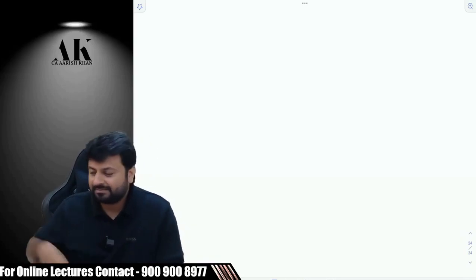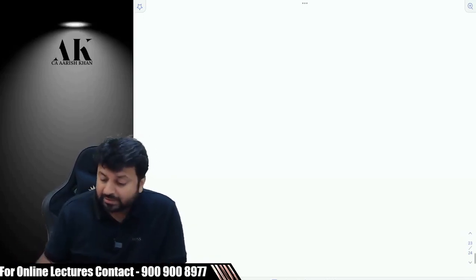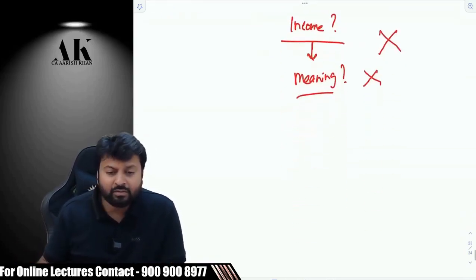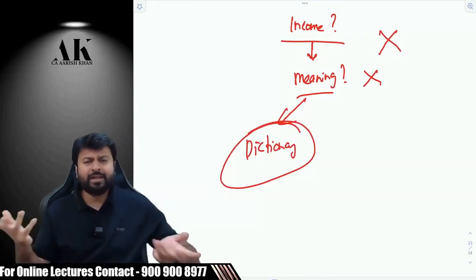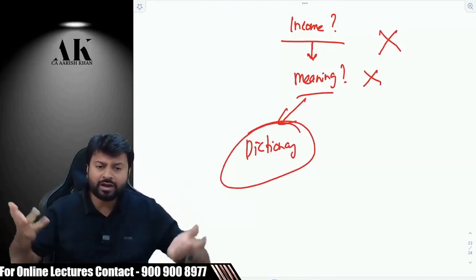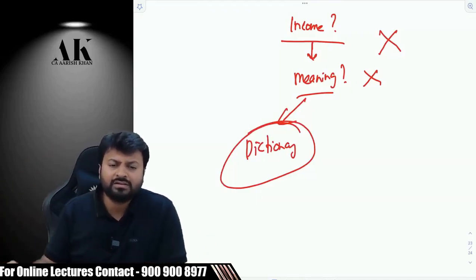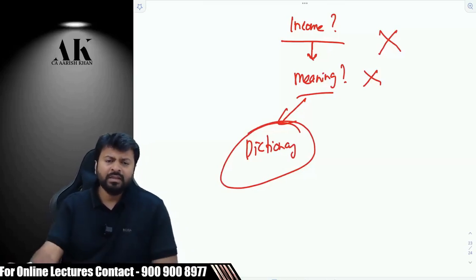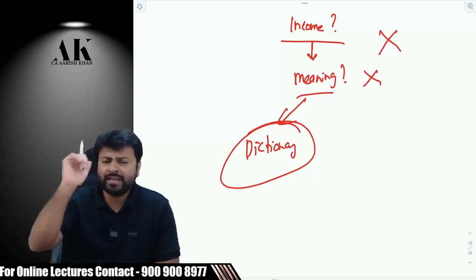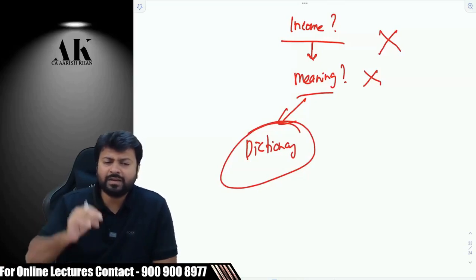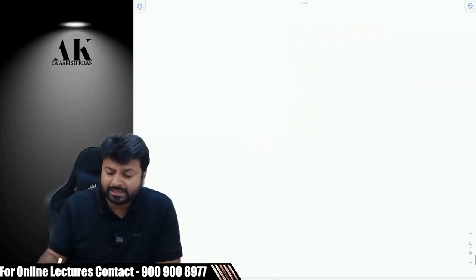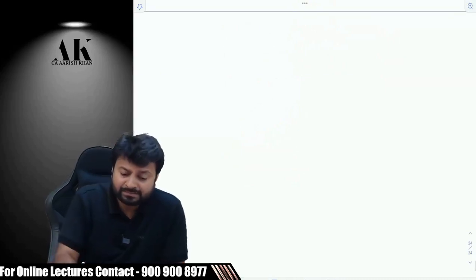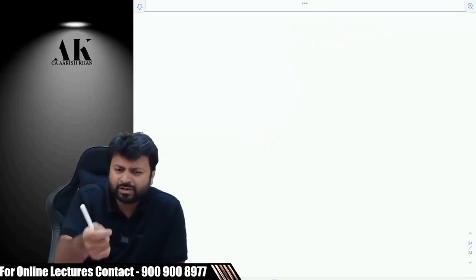Now, because the government is not ready to give us the meaning, what shall we do then? Go to the dictionary. If a particular term is not defined in the law, you have to apply the general meaning, yes or no? If the law has to give a specific meaning, they will give it. If they are not giving any specific meaning, I have to apply the general meaning. So what is the general meaning? Listen carefully, please.